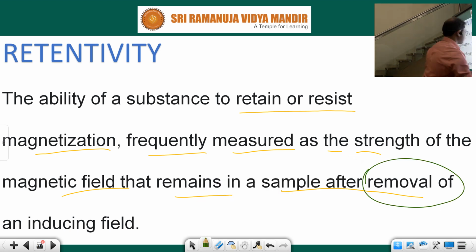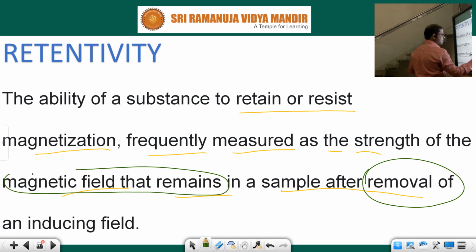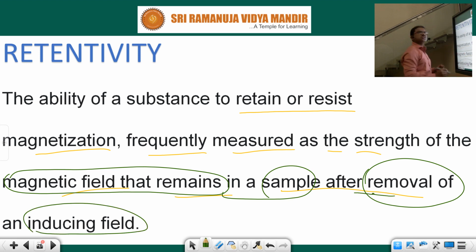Even after removal, what should it do? It should remain. The magnetic field remains in a sample after removal of an inducing field. The inducing field is nothing but the field which is making that object become magnetized. Okay. Next, the ability of a substance to retain or resist.